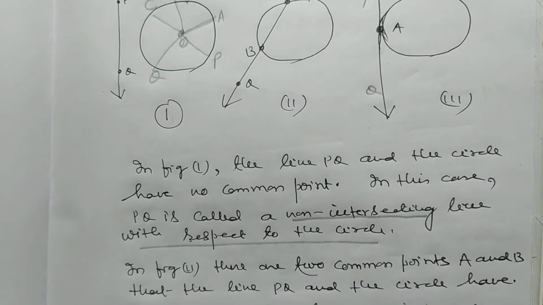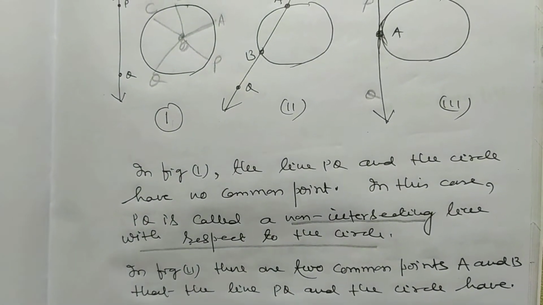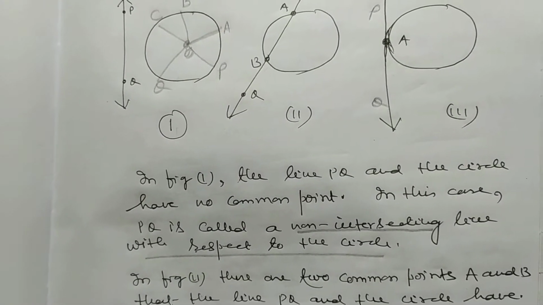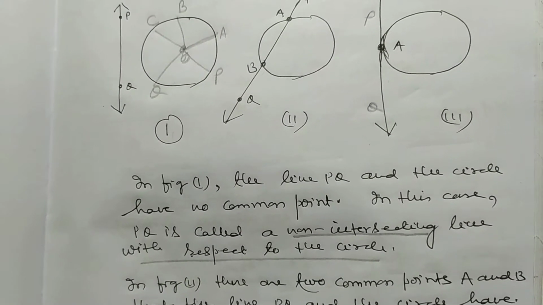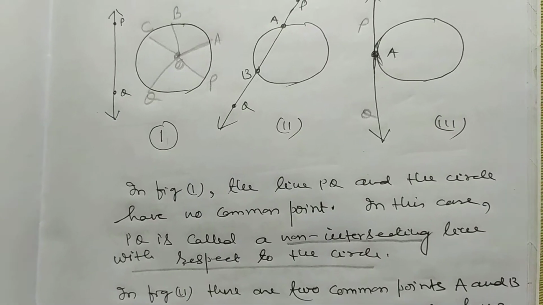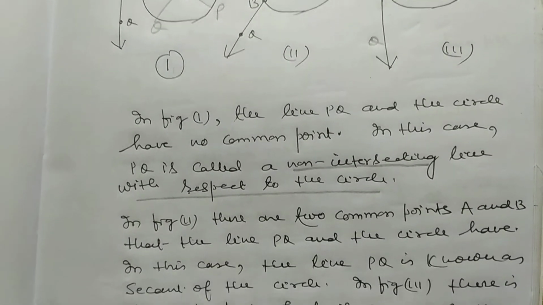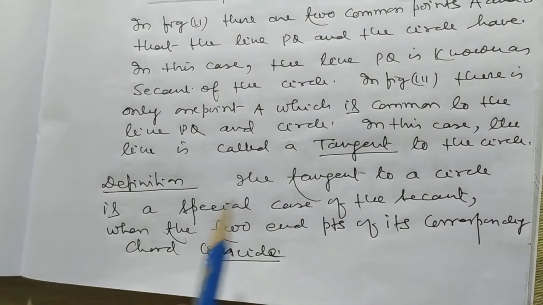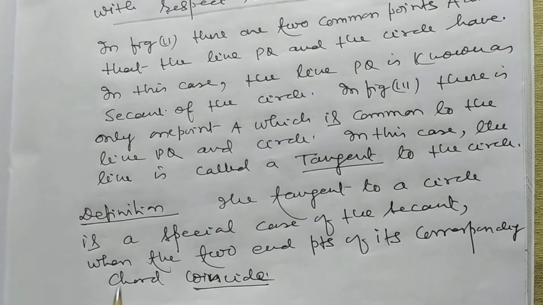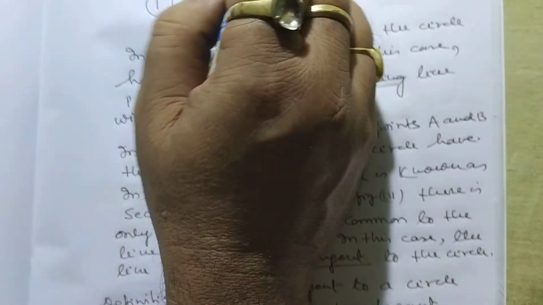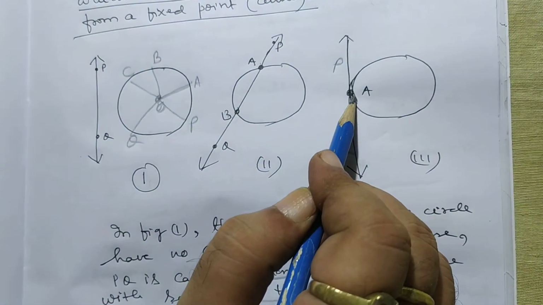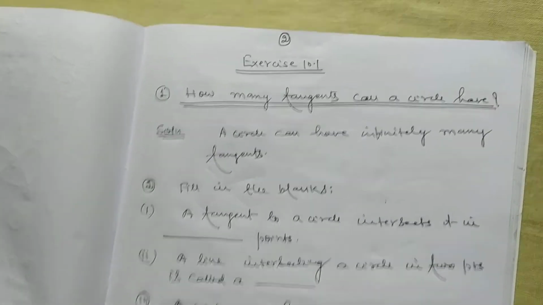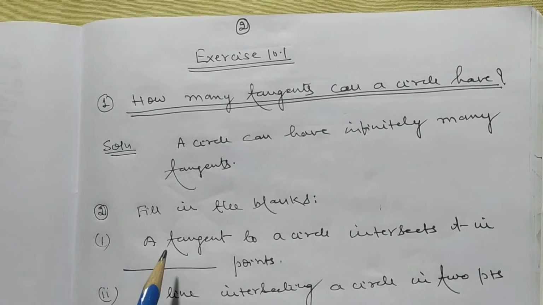Now my dear student, in this way we can define tangent to a circle. Tangent is a limiting point of secant, or the tangent to a circle is a special case of the secant when the two end points of its corresponding chord coincide. These two corresponding points coincide with a single point. So now, my dear student, in this way we define tangent to a circle.